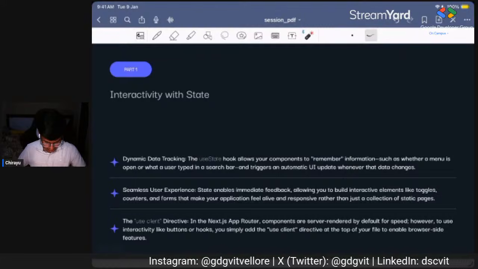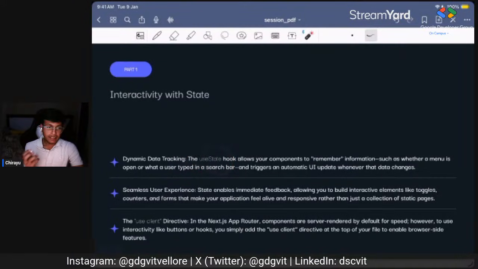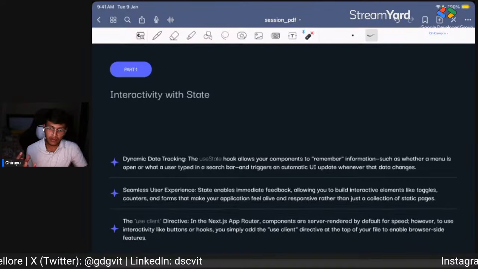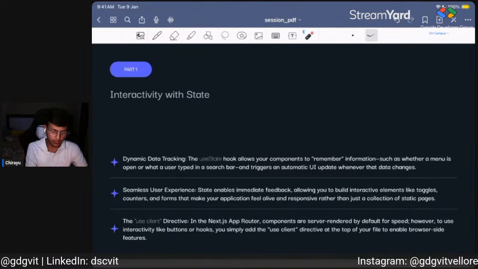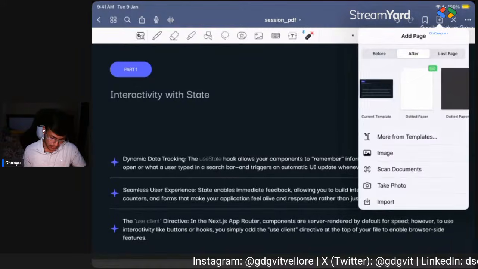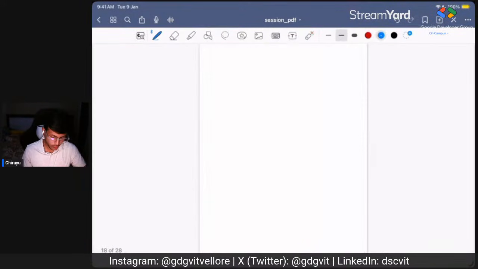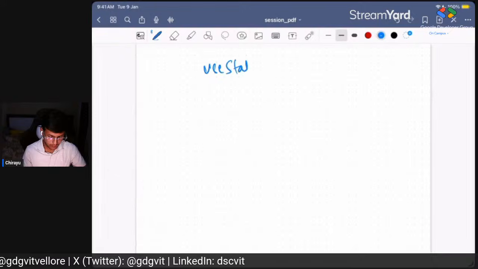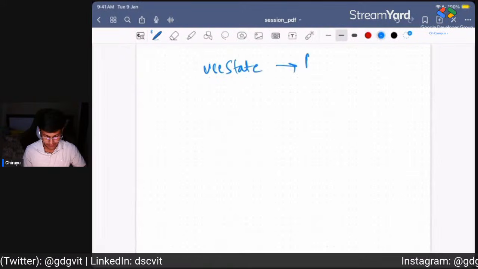Okay, so what is use state? Use state basically remembers the input that we give to it. First we need to import use state from React, which is a library.